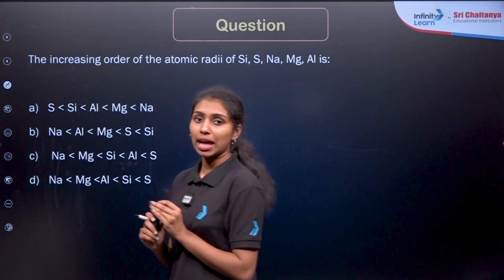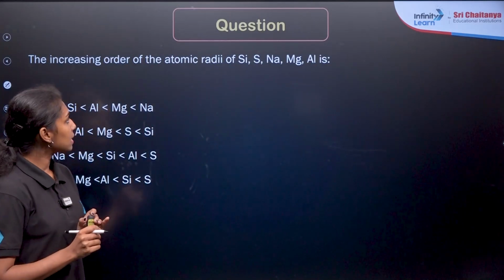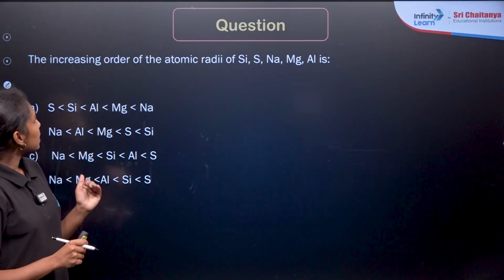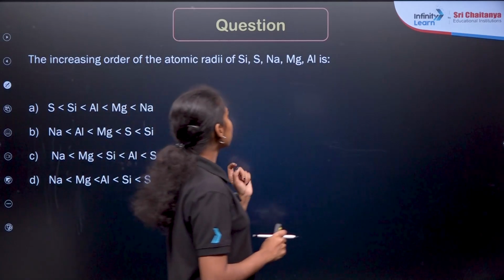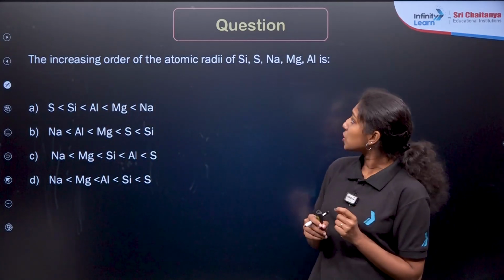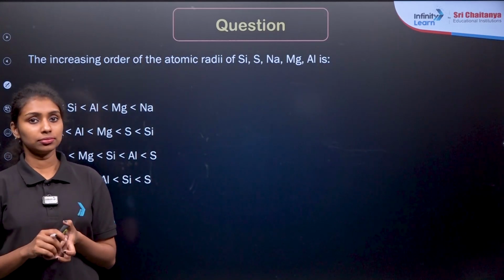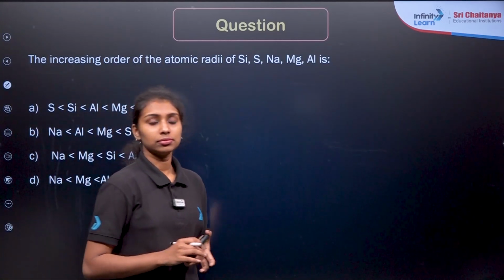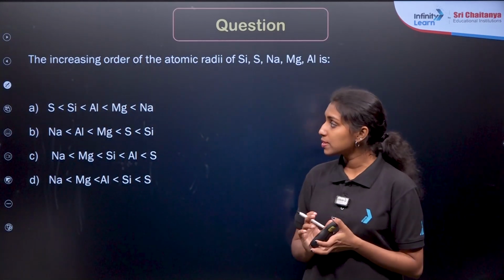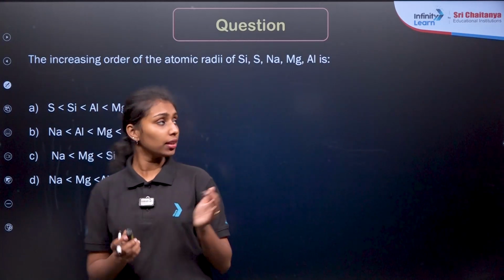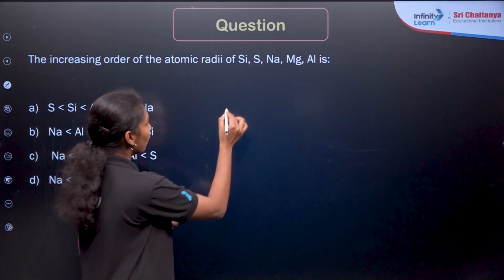Now based on that, you will have a question here. Try to answer this question. The increasing order of the atomic radii of silicon, sulfur, sodium, magnesium and aluminum is. First try to understand the position of these elements, right? First one is sodium, which has atomic number 11.